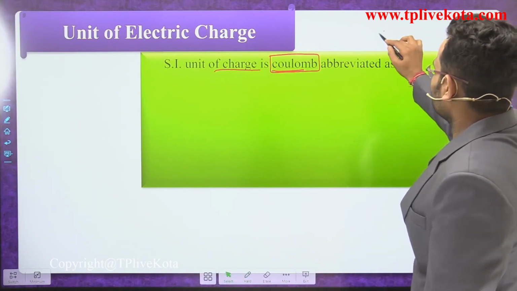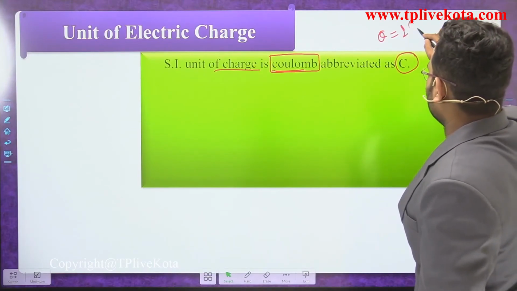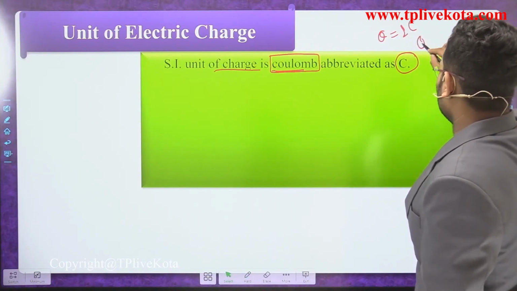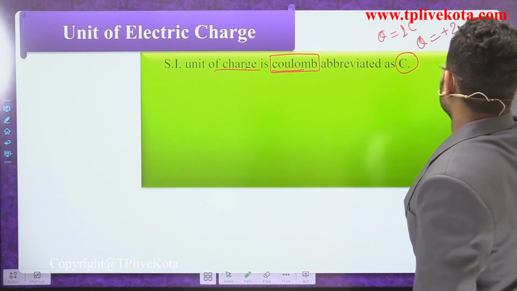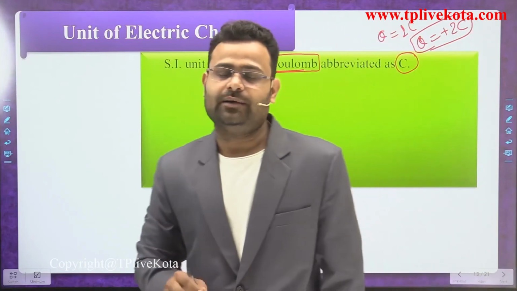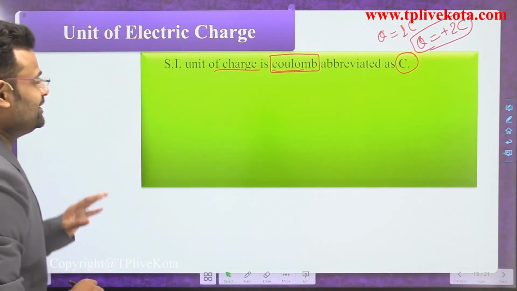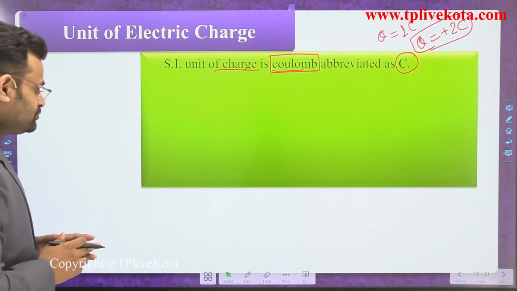So we write Q for charge. Suppose you have a 1 coulomb charge, so we write 1 C. If you have a charge of 2 coulomb, we write 2 C, that is a 2 coulomb charge. So what is the symbol of a coulomb? That is a capital C. Okay students, you understand that? That is the unit of charge.